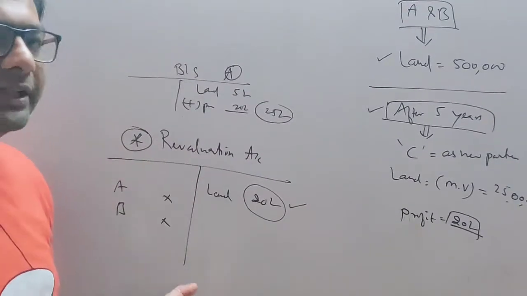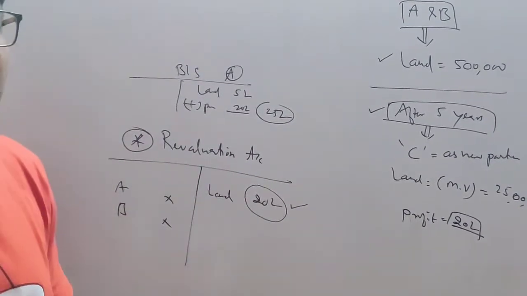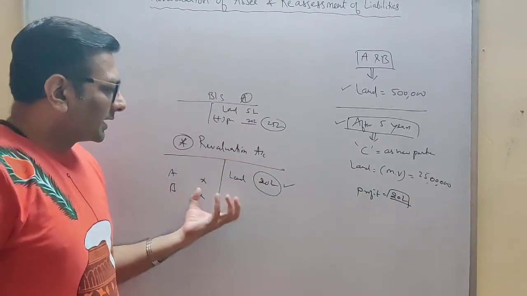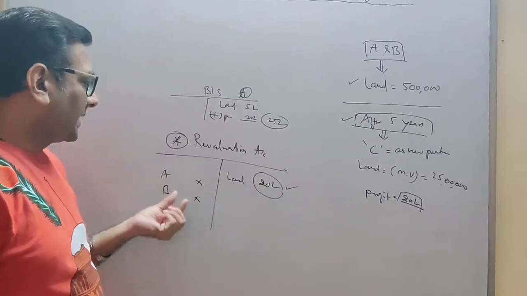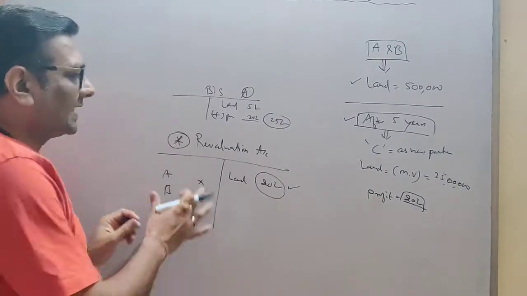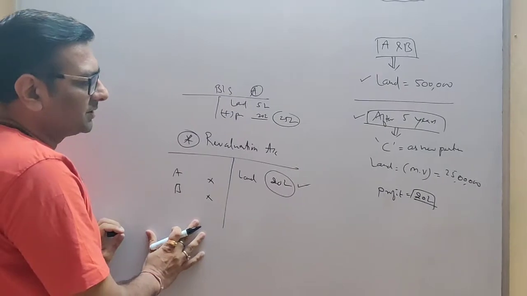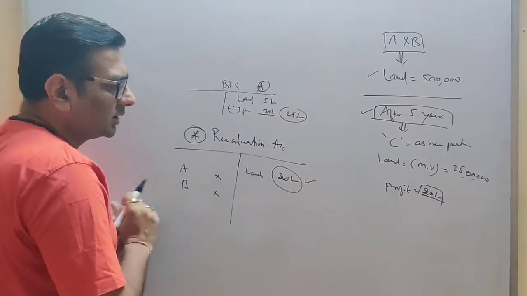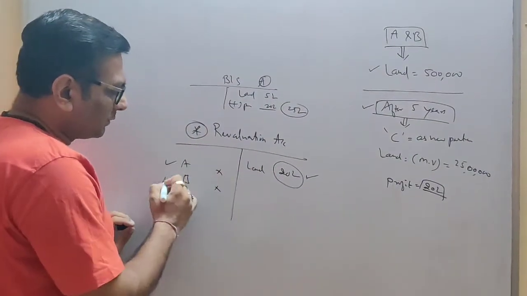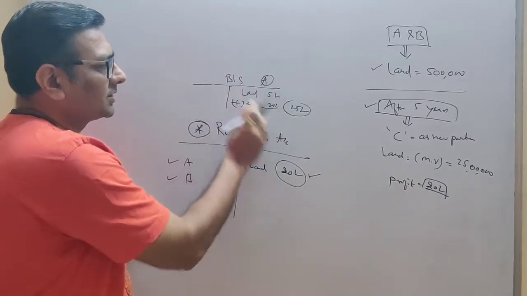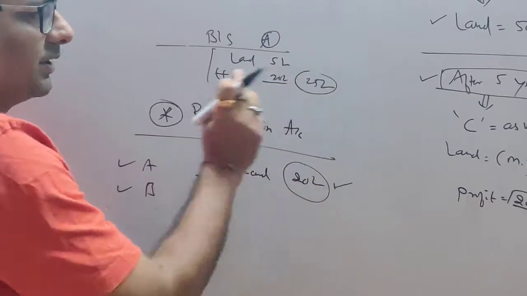I will explain in detail what this revaluation account is. Now I am just telling you how you give the benefit of 20 lakh to A and B only at the time of admission. So this is what you will do at the time of admission. Make a revaluation account. Whatever profit is there, distribute between A and B. Also revalue your asset in the balance sheet. Bring it to the market value of 25 lakh.